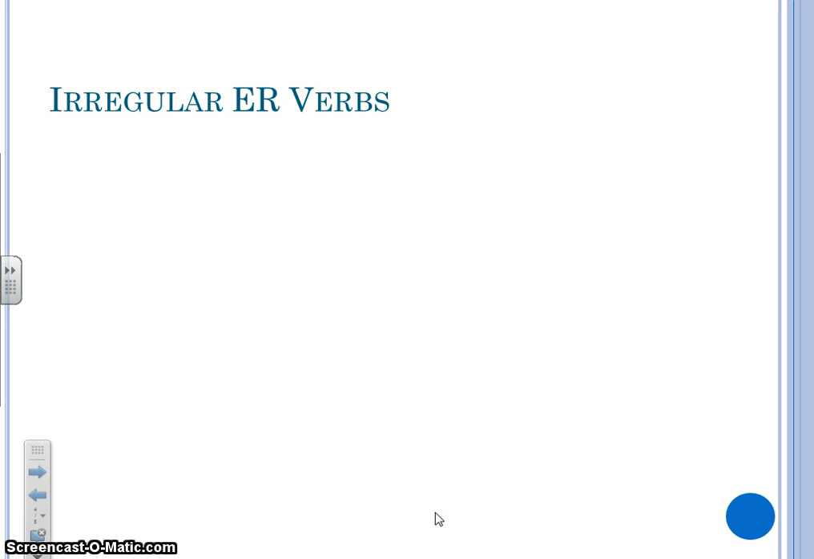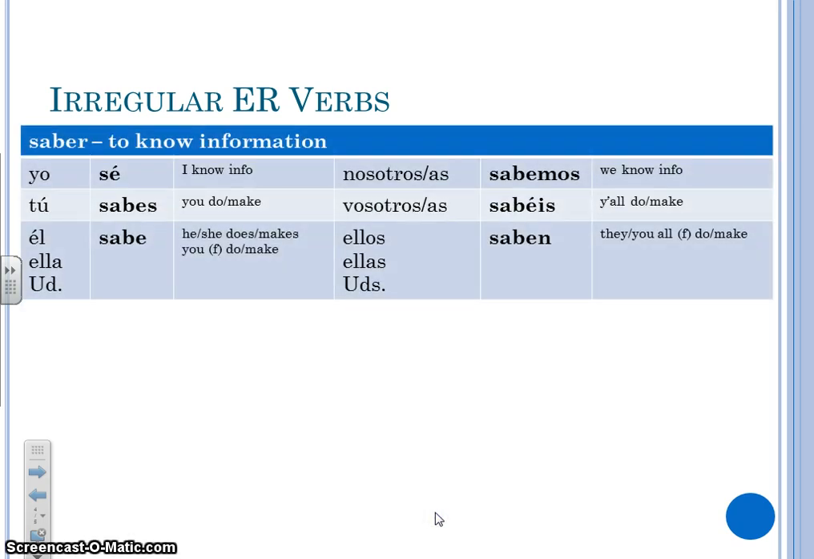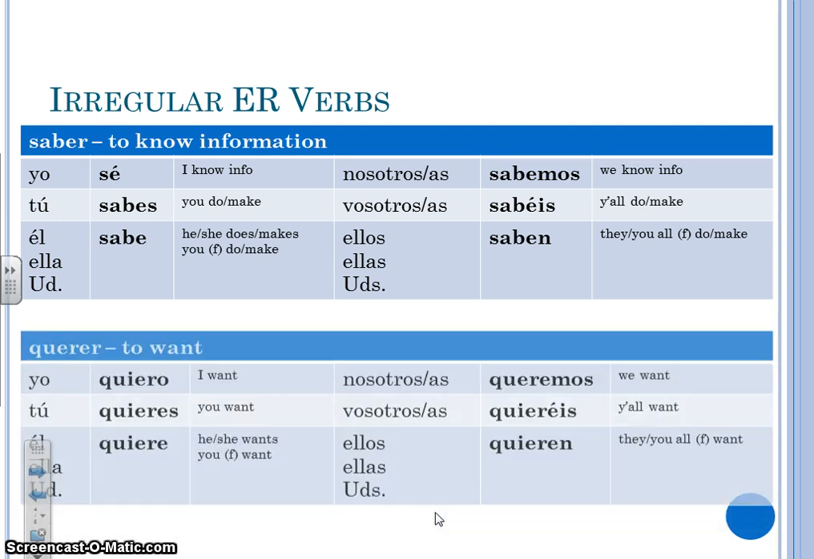We're going to talk about 4 irregular ER verbs. First is the verb saber, to know information. It's irregular in its yo form. Instead of being sabo, which you will never, ever write because it's not a word, the answer is sé. It's S-E with an accent. It means I know. Or if you put no in front of it, no sé, it means I don't know. Other than that, it's regular in all the other forms.